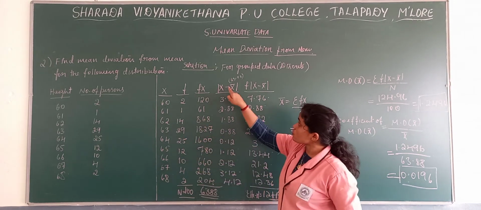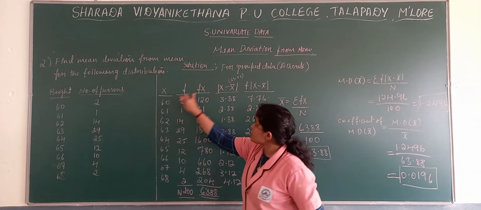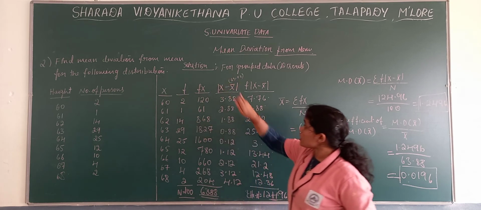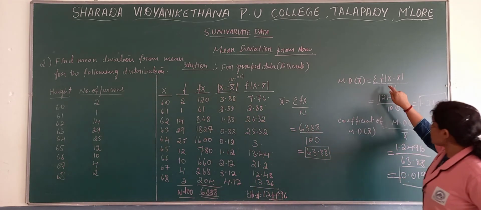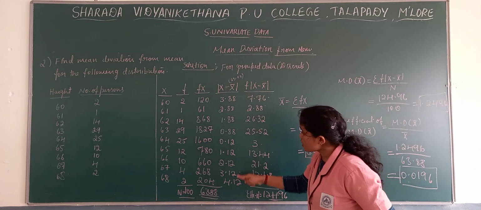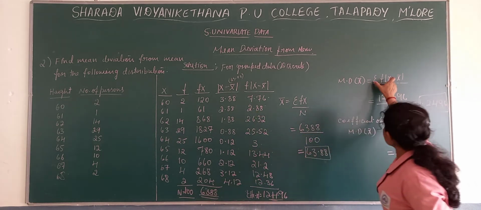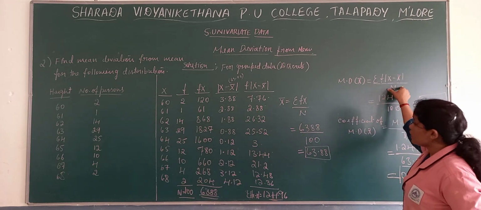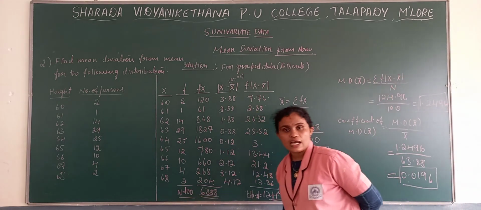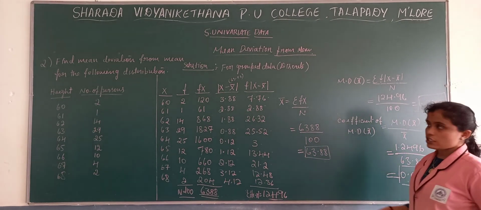X is the given number series. X bar, what do we calculate? Deduct: 60 minus mean, 61 minus mean. Then once again see the formula: f into modulus x minus x bar, modulus x minus x bar into frequencies. Then total it, sigma of this particular column, divided by n, which is 100. The coefficient they have not asked for there, but still it is better to calculate.